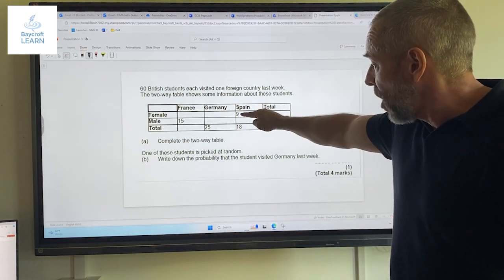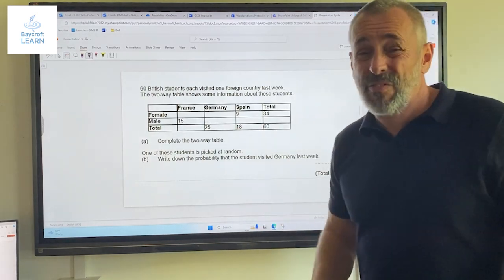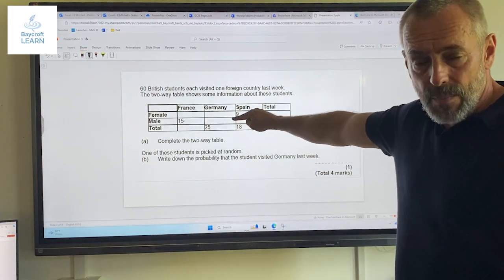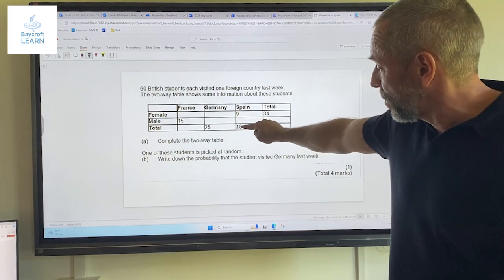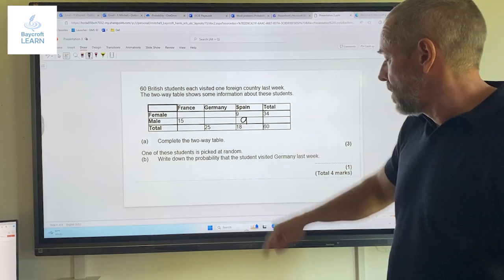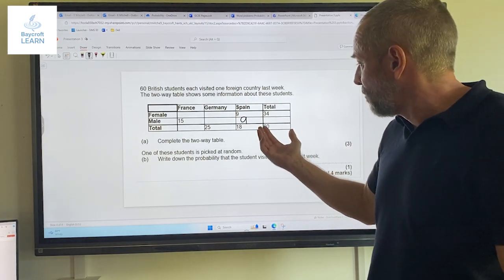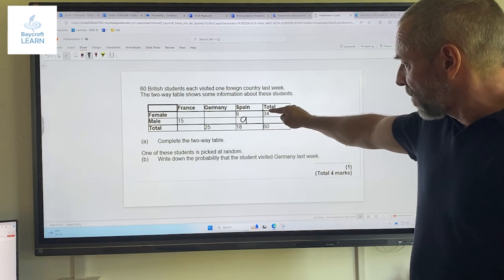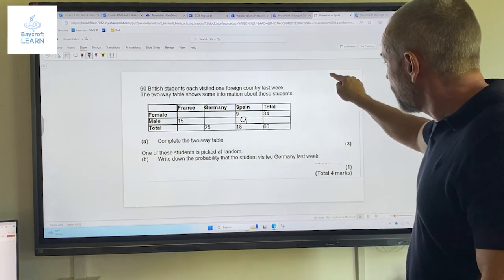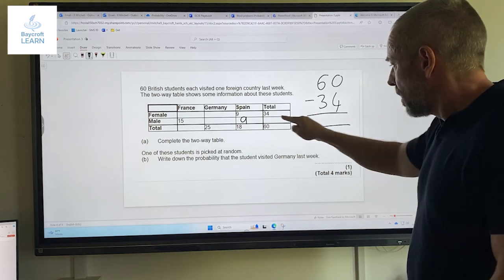So what about Spain? 9 plus something will total 18, okay? Now that one's fairly easy. We can do that using these, but normally that would become a missing number there, okay? That's actually a takeaway sum, because if we say 18 take away 9, that will tell us what we've got missing there. But that number is going to be 9, okay? What other information have we got here which we can use for finding out some of these numbers? Well, same thing here, 34 plus something will give us 60. It's a takeaway sum. If we say 60, take away 34, we can find that number.